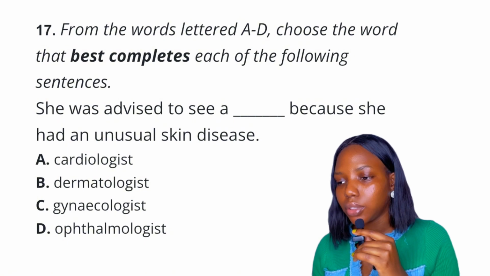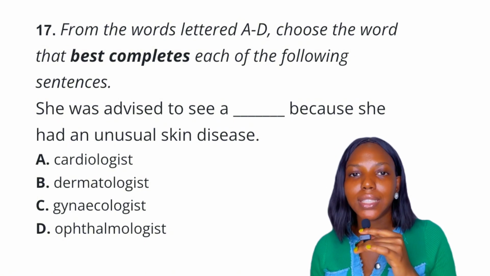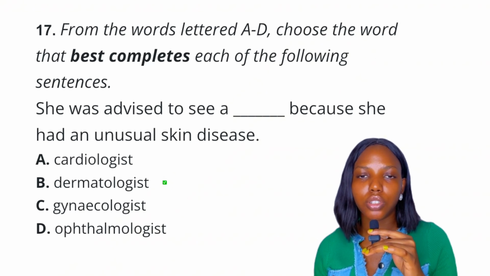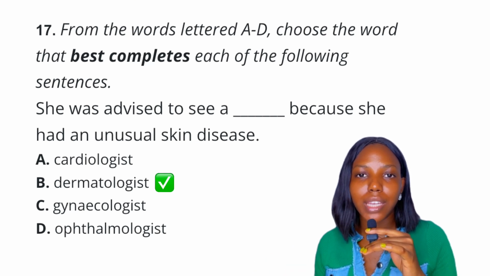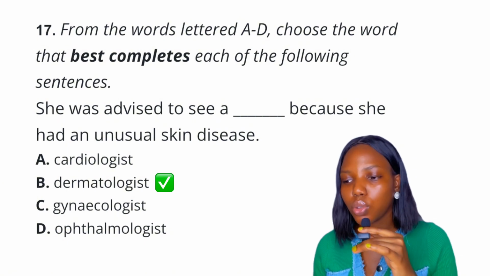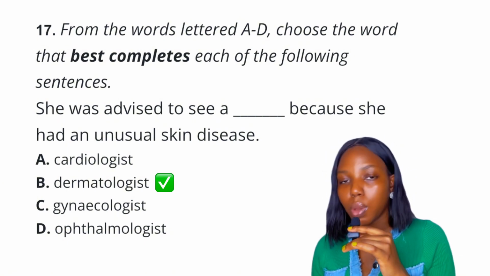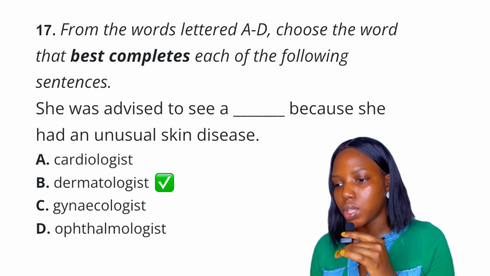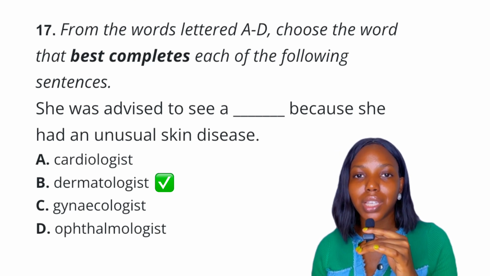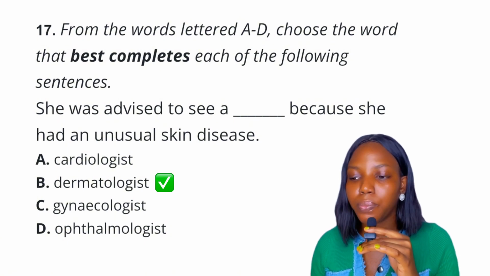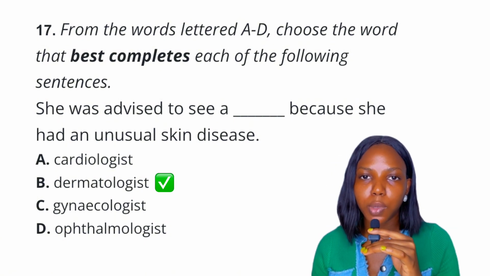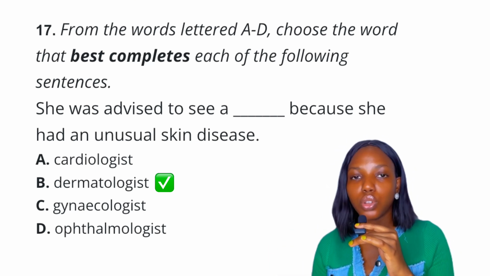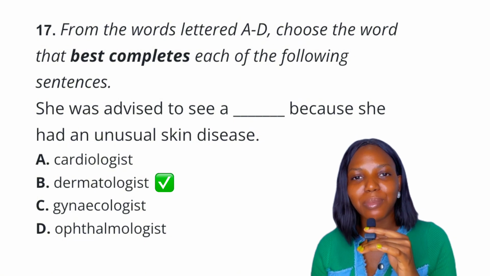Question 17. She was advised to see a dash because she had an unusual skin disease. So when we're speaking of skin disease, a doctor that specializes in skin treatment, skin, hair, nails, they are called dermatologists. So option B is the final answer to this question. When we say cardiologist, is a doctor that specializes in heart diseases or blood vessels. When we say gynecologist, is a specialist in female reproductive system. When we say ophthalmologist, is a doctor that specializes in eye treatments, vision problem, right? So the best answer to this question is definitely option B, dermatologist.